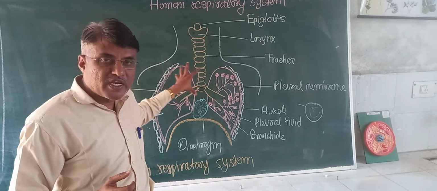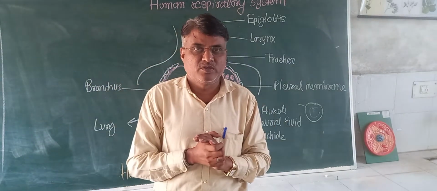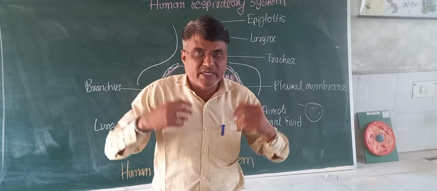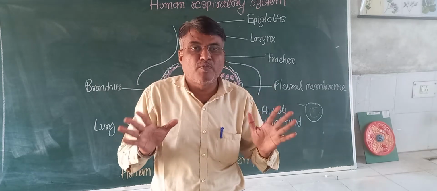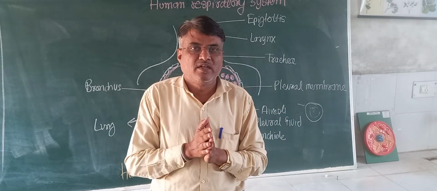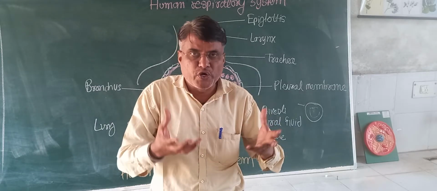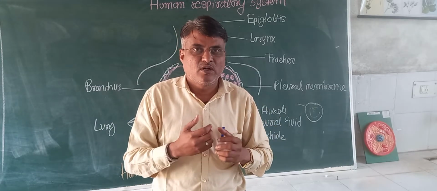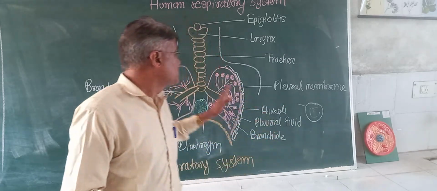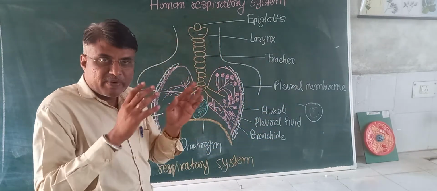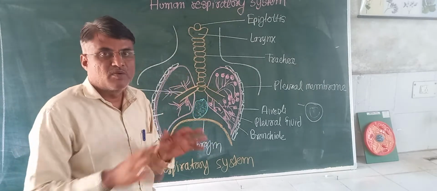Now, this system is very important for our health and lifestyle also. Whatever O2 we take and CO2 given out, this process is very important for our survival. And the food we take requires O2 for digestion. The breakdown of the food takes place with the help of O2. So this system is very important. That breakdown process in biology we call catabolic activities in our body.